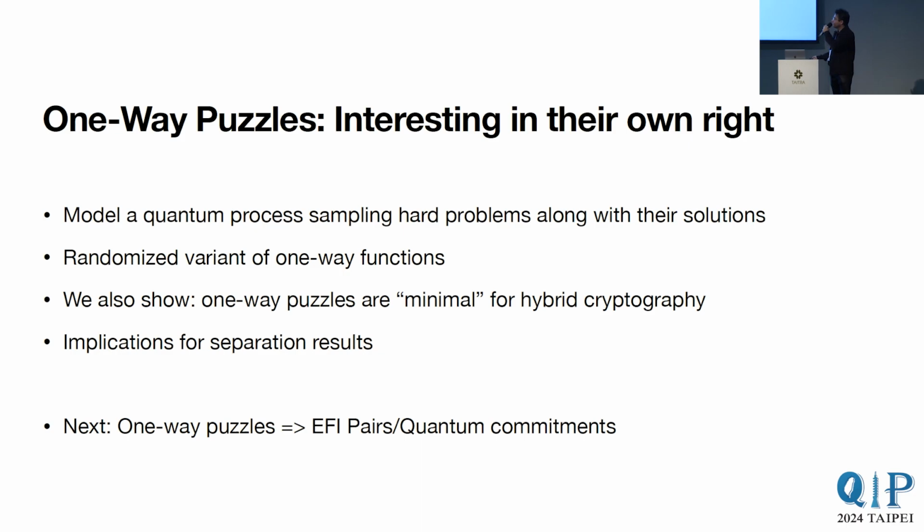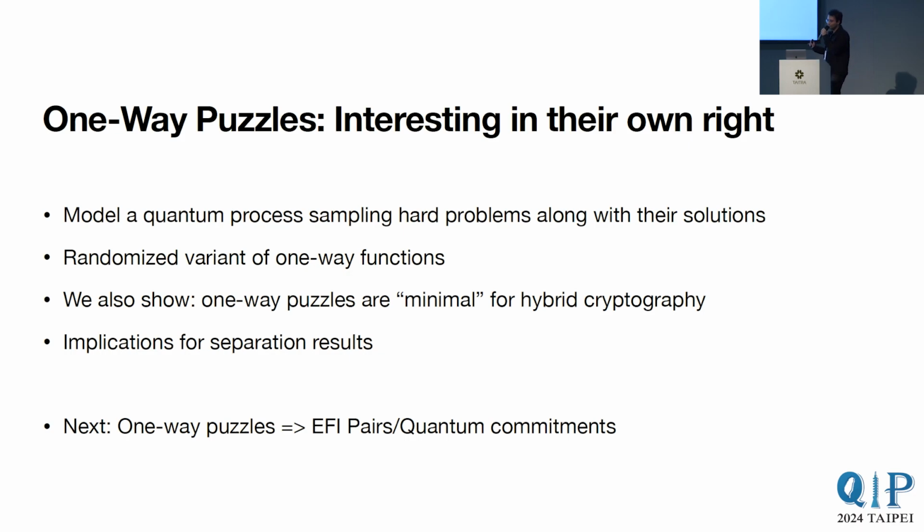Another interesting thing is that we show one-way puzzles to be minimal for the hybrid cryptography setting. This is a setting where algorithms for cryptography are quantum, but the outputs are all classical. We also believe that one-way puzzles have implications for separation results, and there has been some follow-up work on this already, but we will not go into much detail there.